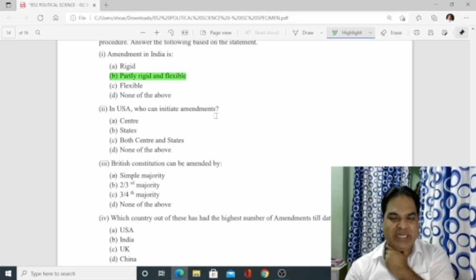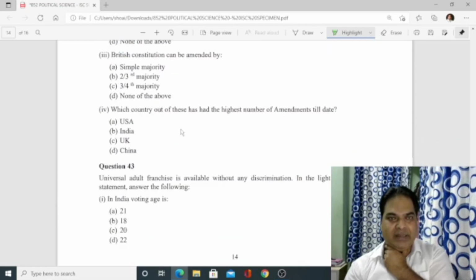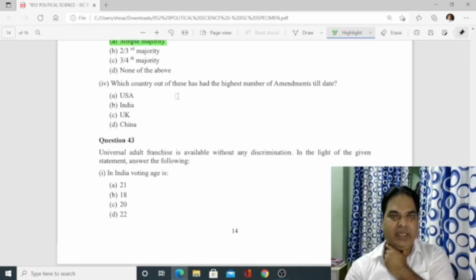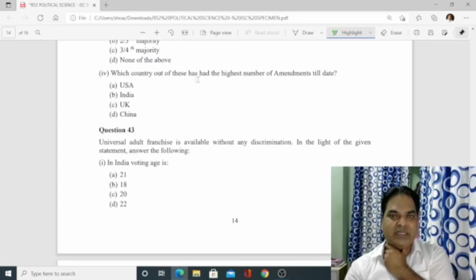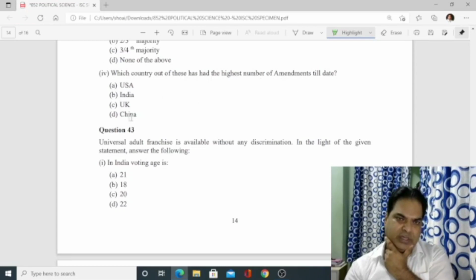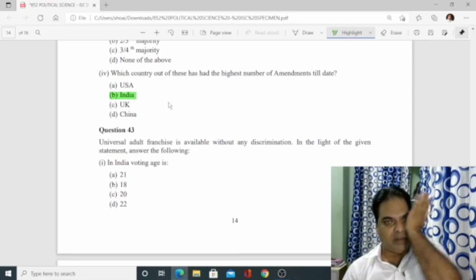Then number 2, in USA, who can initiate amendment? So it is the center. Then the British Constitution can be amended by simple majority, 2/3, 3/4. So simple majority. Which country out of these had the highest number of amendments till today? USA not possible, India, UK, China. So it is India. India till now has done the highest number of amendments.